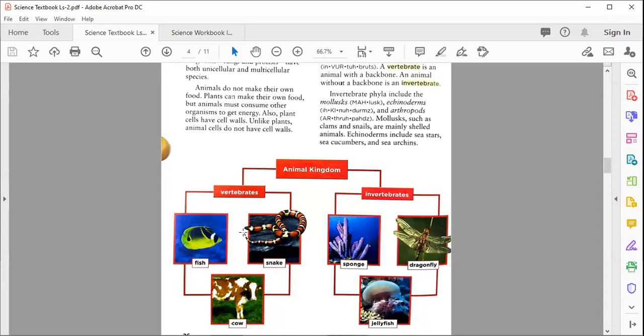You can easily feel this backbone in your backside. When you move your hand from your neck to back, you will feel that there is a hard structure, and we name it the backbone.